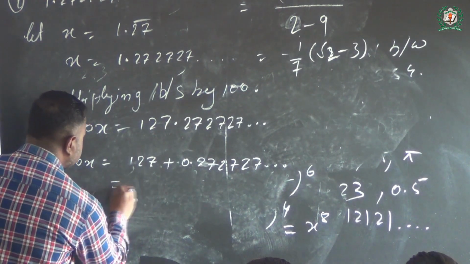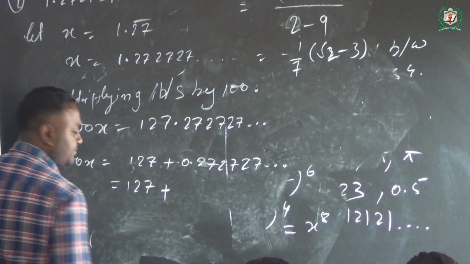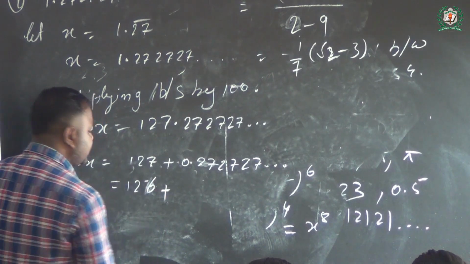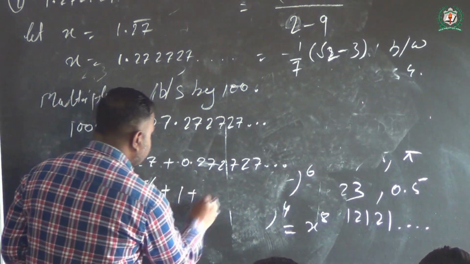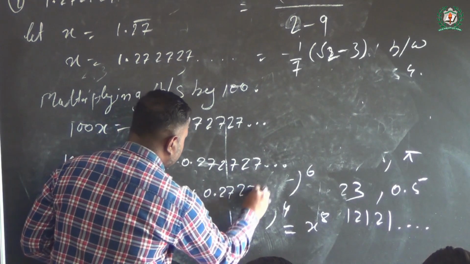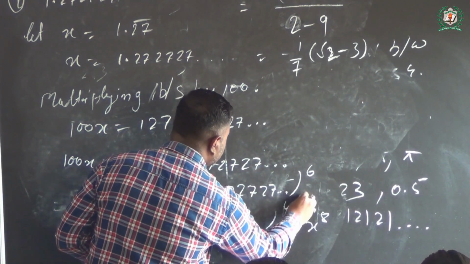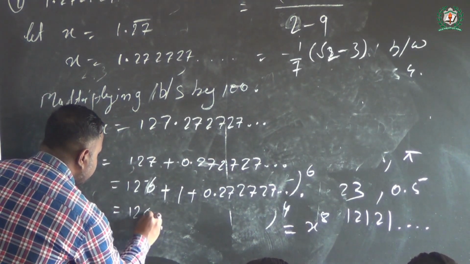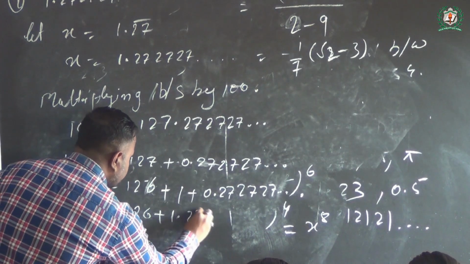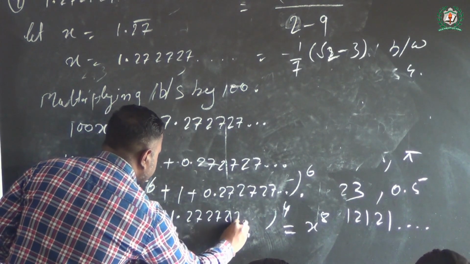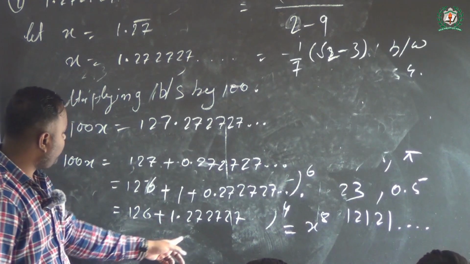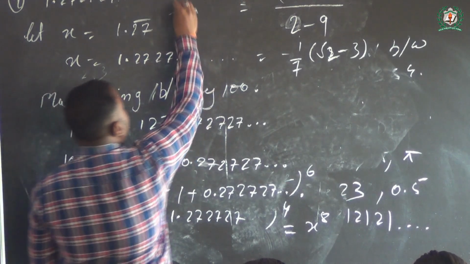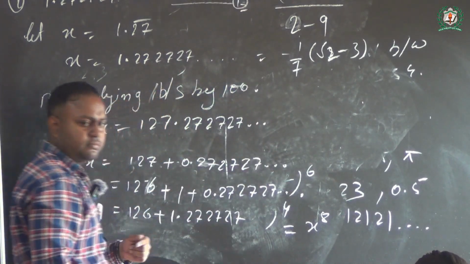Then we can say 127 plus, rather we will write 126 plus 1 plus 0.272727 dot dot dot. Clear? Then 126 plus 1.272727. So now, see, 1.2727 dot is equivalent to 1.27 bar. Let's say this is equation 1. Yes or no?